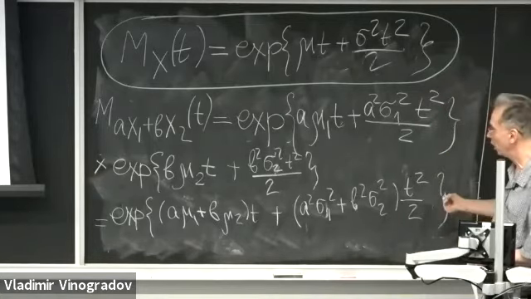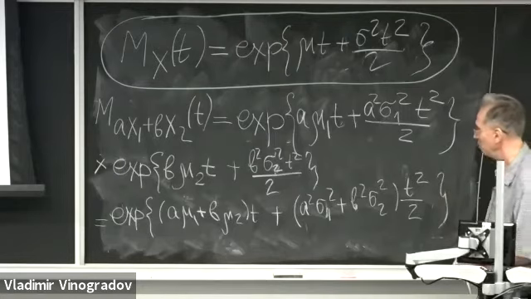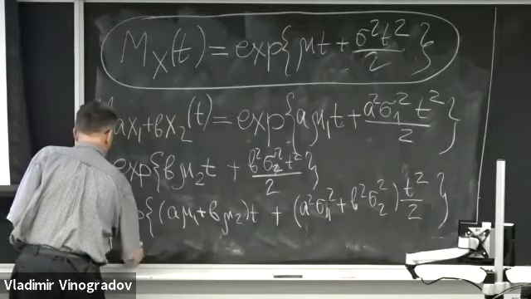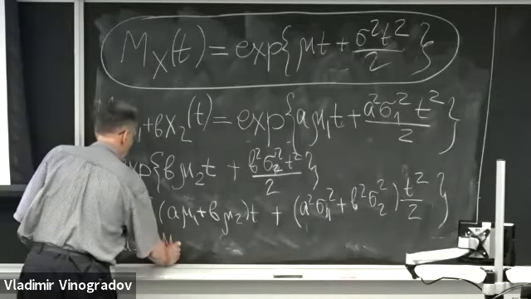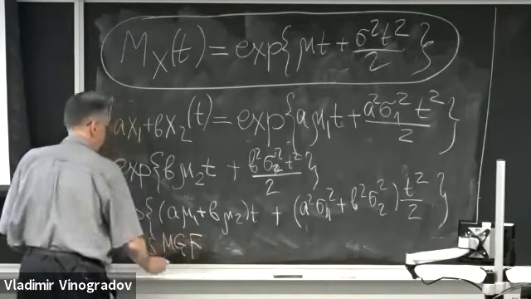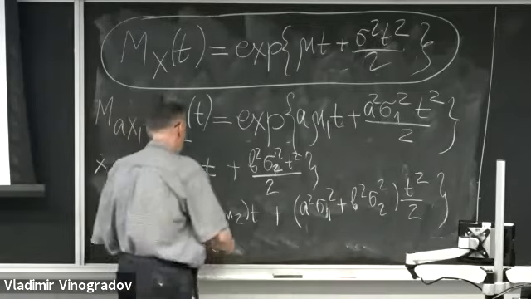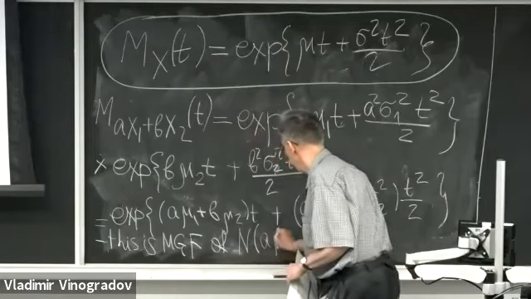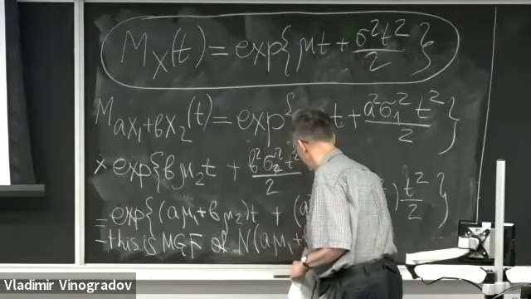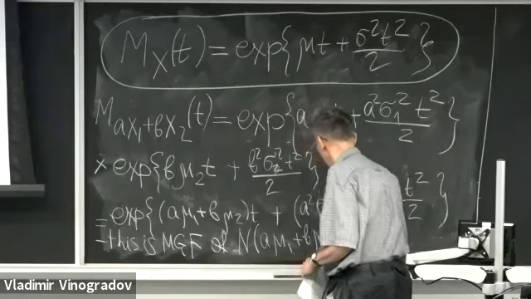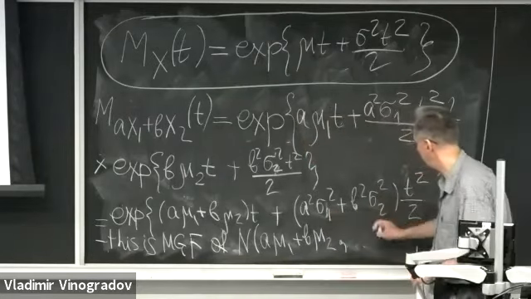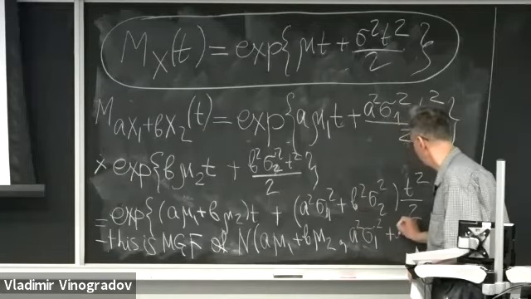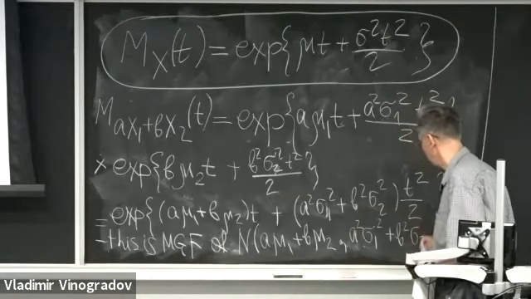When you look at this, you identify it as the moment generating function of a normal random variable with mean a mu1 plus b mu2 and variance a squared sigma 1 squared plus b squared times sigma 2 squared.